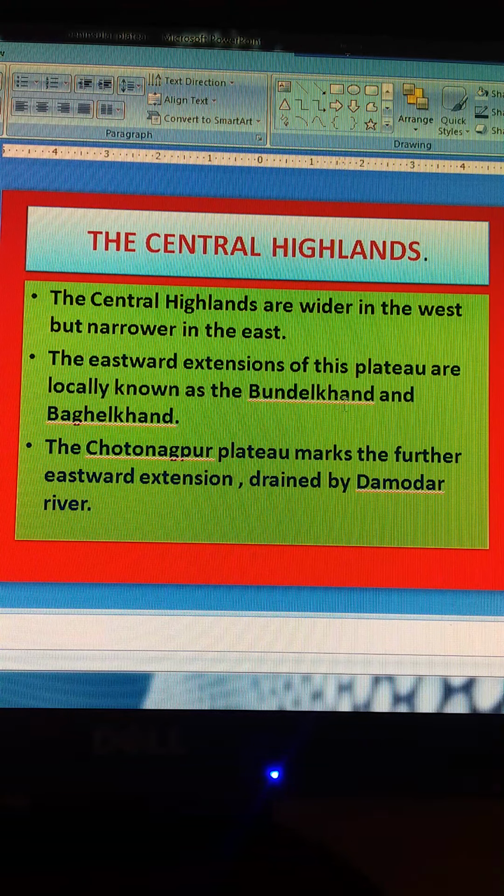Just now we said that the eastward extension of this plateau is locally known as Bundelkhand and Baghelkhand. Then the Chotanagpur Plateau marks the farther eastward extension drained by the Damodar River.